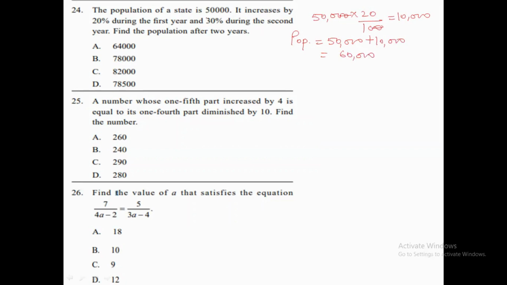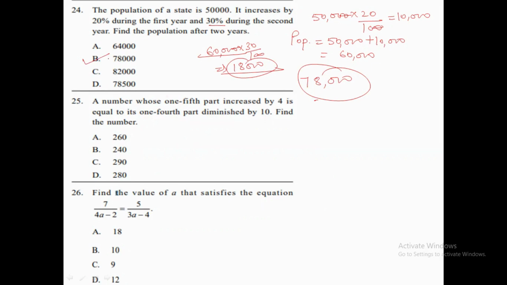Now, in the second year, it increased by 30%. Okay, so now we need to increase by 30% of 60,000. Okay, what are we getting? We are getting 18,000. Okay, now when we are adding 18,000 to 60,000, we are getting 78,000. Okay, so the population after 2 years will be 78,000. Understood? So option B will be our correct answer. Now let's move to the next question.